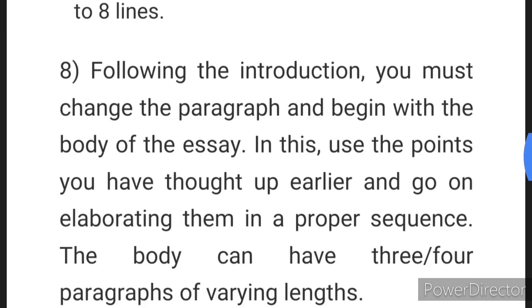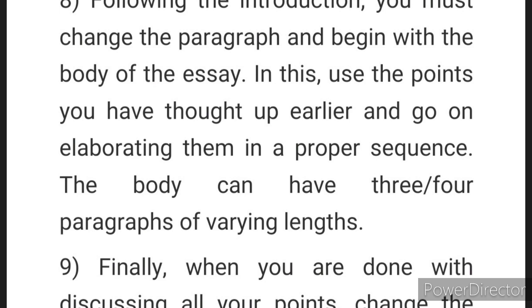Now, next is the body. Following the introduction, you must change the paragraph, as I told you already, and begin with the body of the essay. In this, use the points you have thought up earlier and go on elaborating them. Those points which you have thought up before you started writing. Now is the actual place. You have come to the actual area where you have to write about those points step by step, one by one, in proper sequence as you had decided mentally, and go on explaining, expanding, elaborating each point, and then move on to the next point and then the next point.